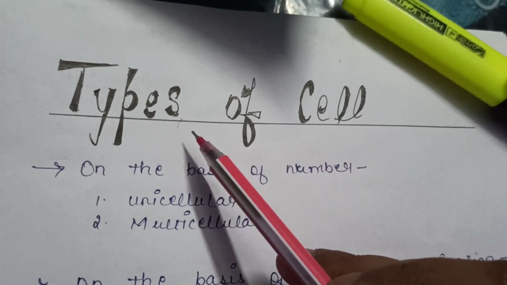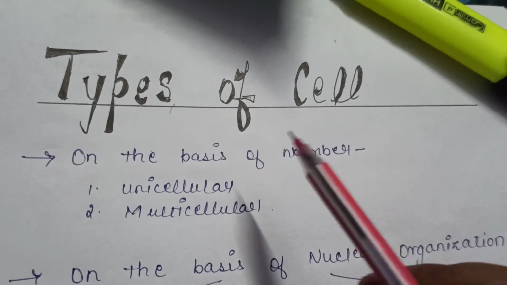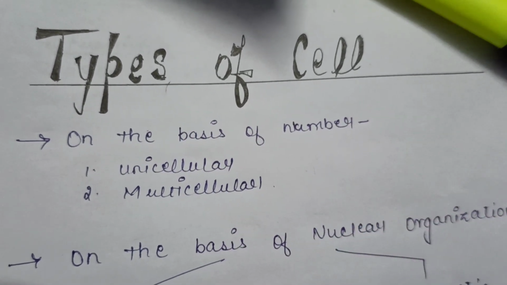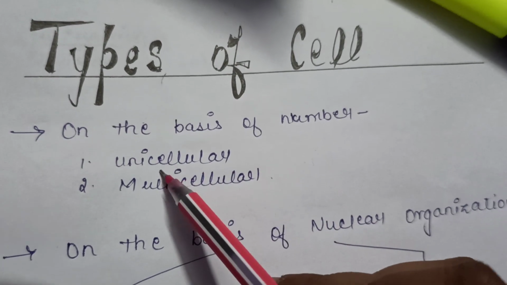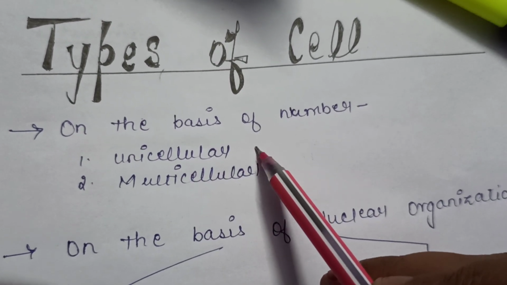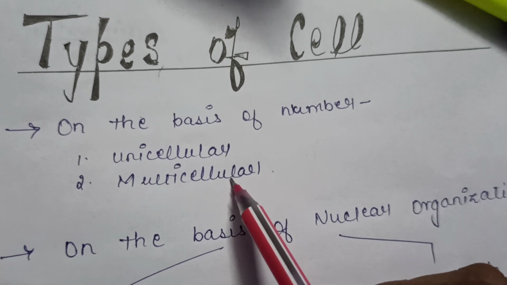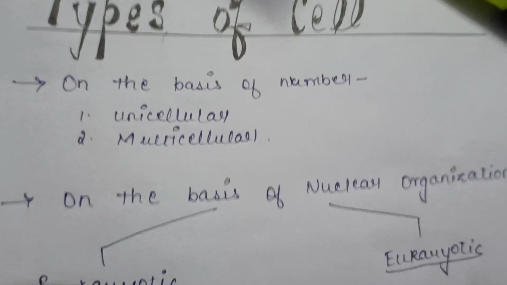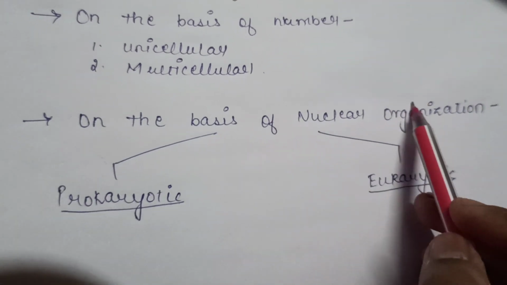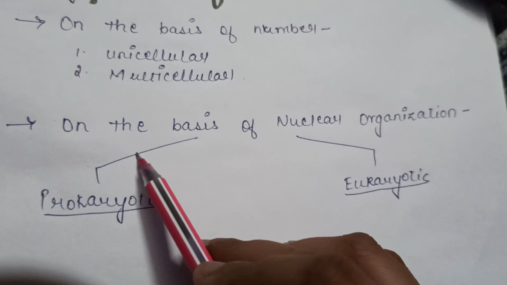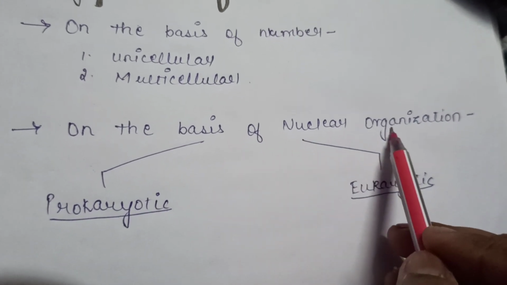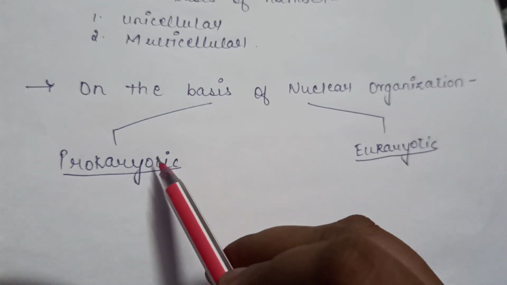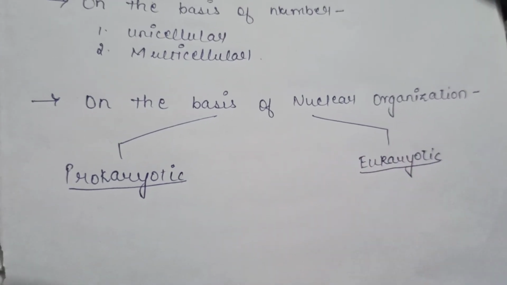Next we come to the topic that is types of cell. As we have discussed earlier, on the basis of number, we have two categories: unicellular, that means single-cell organism, and multicellular, that is the organism having more than one cell, as their body composition. But on the basis of their nuclear organization, keep that in mind, cell is categorized into two subheadings: prokaryotic type and eukaryotic type.